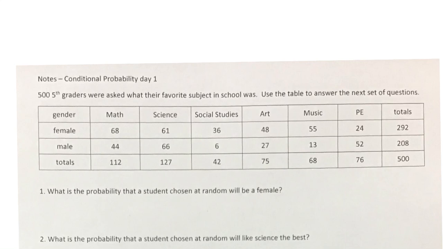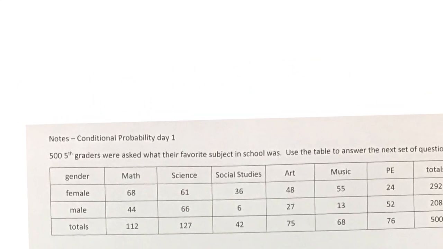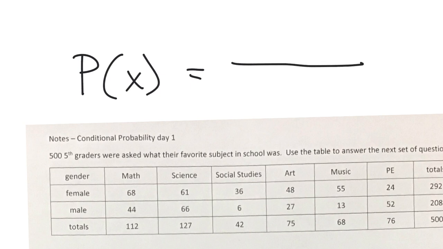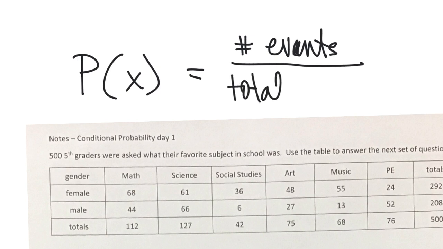So remember, when we're talking about probability, we are looking at two separate items, right? The probability of something happening, so P of x. The probability of some event happening is the number of events that you are looking at, right? How many times is it going to happen over the total number of events? It's what you want out of the total.